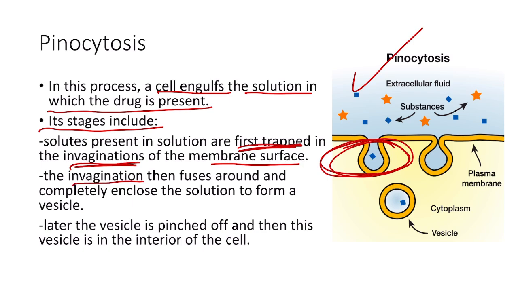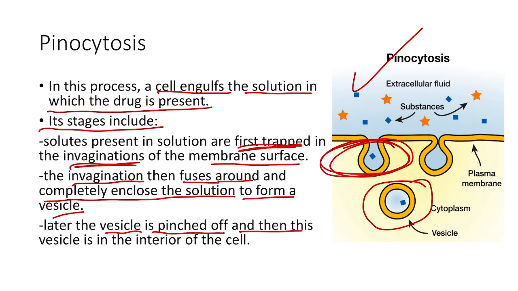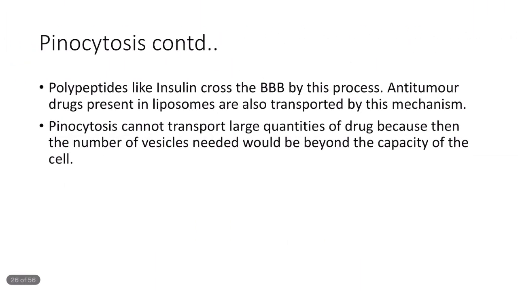Then the invaginations fuse around and completely enclose the solution to form a vesicle, so now the solution is present inside the vesicle. Later the vesicle is pinched off and is in the interior of the cell. So this is the process of pinocytosis. Polypeptides like insulin cross the blood-brain barrier by this process.